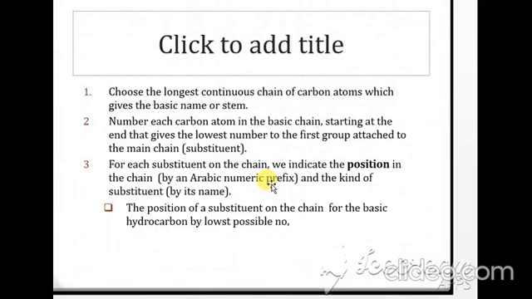Here is the summary of this. Select the parent, the number of carbon atoms, and locate their names. Second, place the functional group, that is ane. Third is the substituents: number of substituents, alphabetical order, their naming, their locations, their names, all is written.